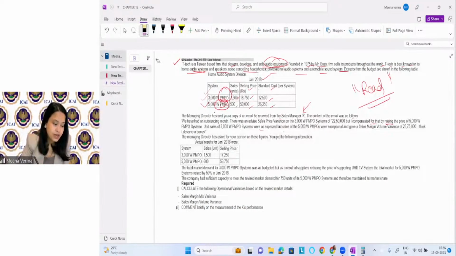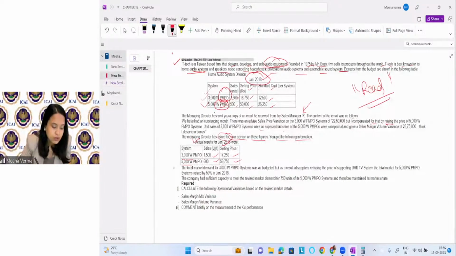All right. The managing director has asked for your opinion on these figures. You got the following information. Actual result for the month of January. You can see this is the standard figure and this one is the actual figure. The company is selling two different types of product. 3,000 PMPO, 5,000 PMPO. Sales units: how many units they are selling, at what price they are selling it.